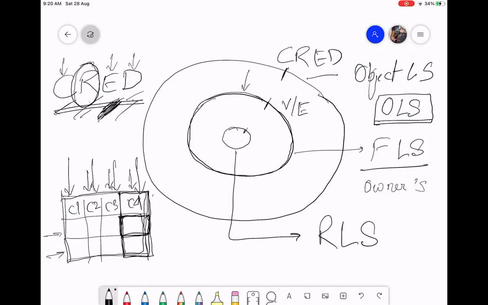Now, first and foremost, OLS and FLS accesses are both given to individual users using profiles and permission sets. What are profiles?